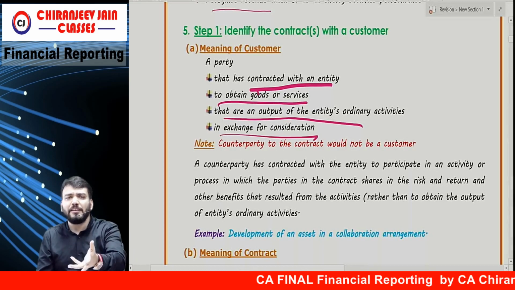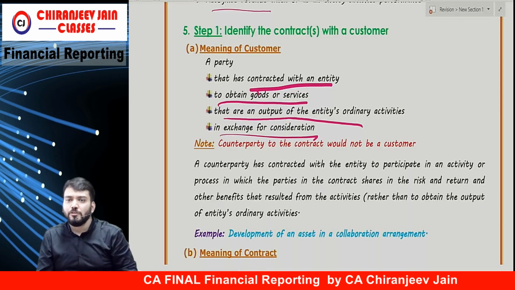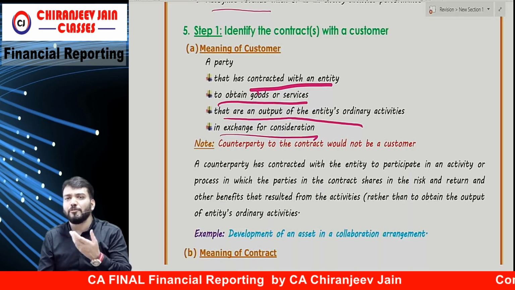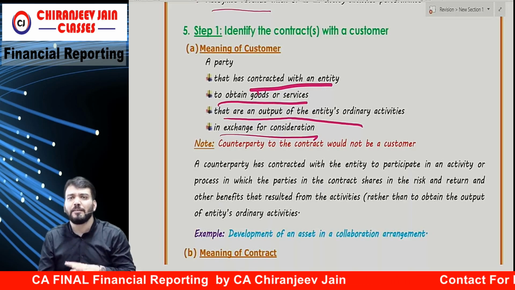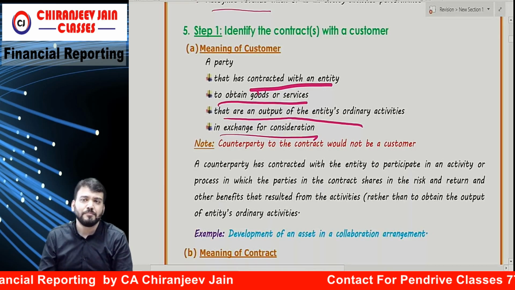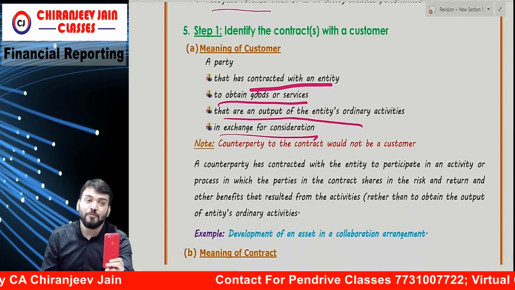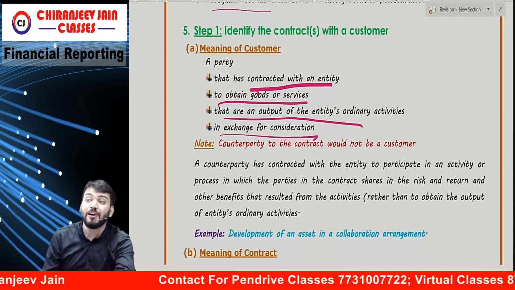Means suppose right now I have done one contract to sell my mobile to you, and suppose the contract is effective, you have given cash, I have given the mobile also. Whether you are a customer? Why? Because this is not my output from ordinary activities, so you are not a customer.